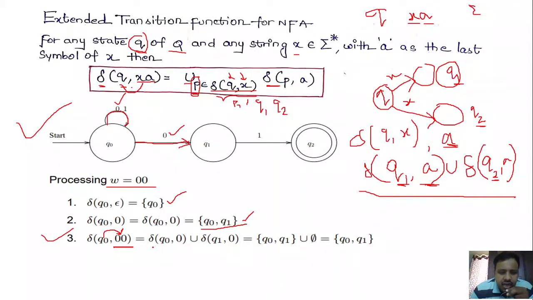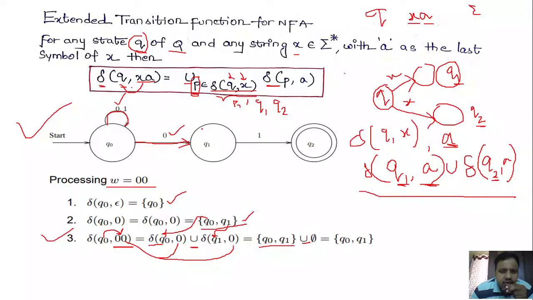Then how do you write it? Delta of, select this possible combination, delta of q naught, what is the remaining input? 0. So delta of q naught comma 0 union what is another combination we are having? Delta of q1 comma, what is the remaining input that we are processing here? 0. So q1 comma 0. So delta of q naught comma 0 means it is set of q naught comma q1, union q1 on 0.